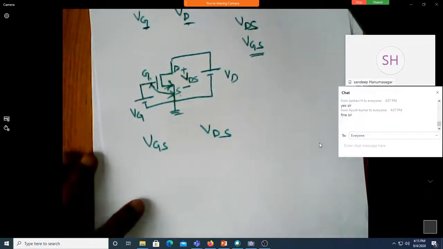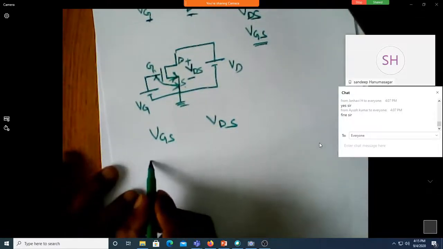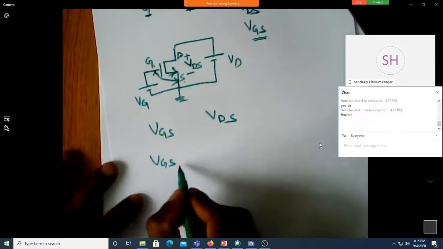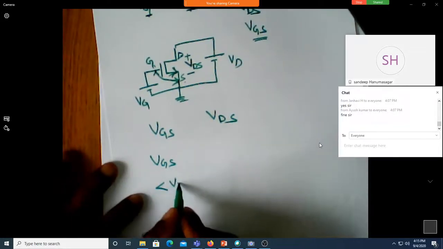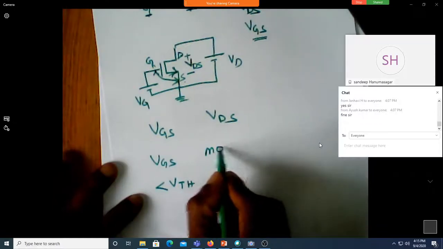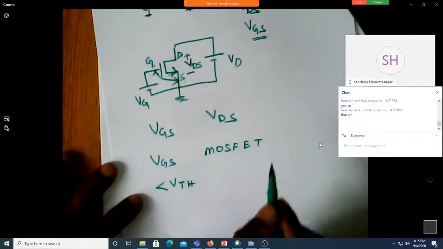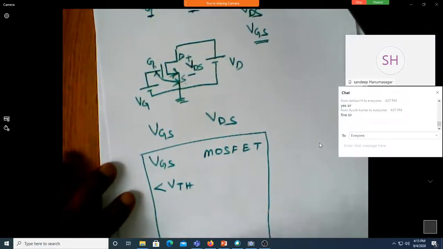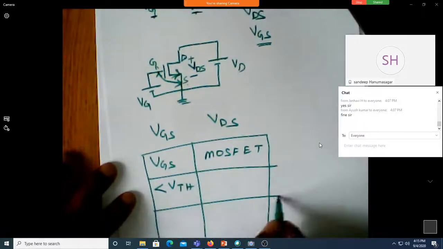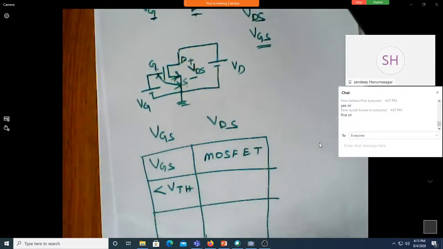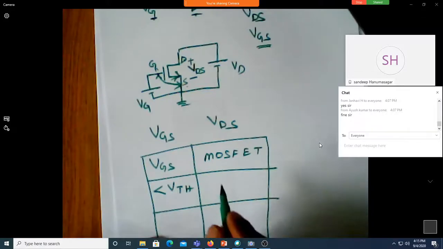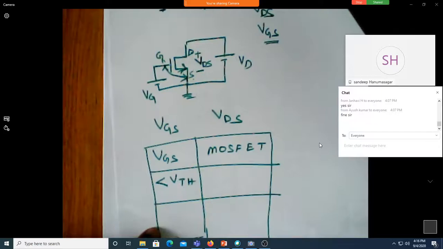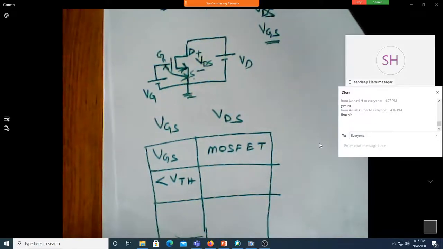Now let me take this VGS. If this VGS is less than VTH, what is the MOSFET condition? Is it on or off? Tell me clearly. Off. Why? Okay, if it is less than VTH, why do you say it is off?